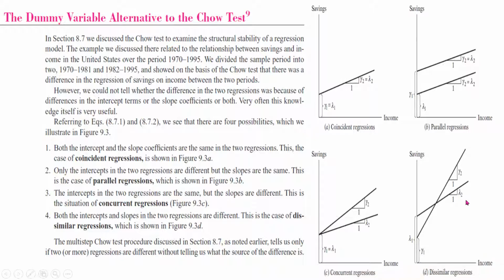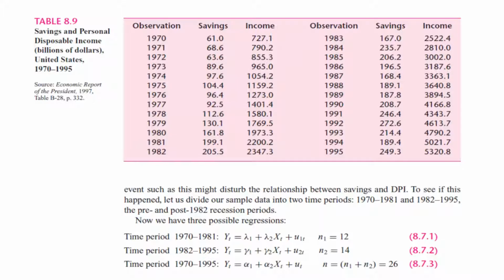So now we discuss the dummy variable alternative to the Chow test. If you haven't watched the chapter 8 video, then you probably need to watch it before you watch this one. From now onward we are discussing the Chow test, which is a structural break test. In the chapter 8 video I discussed in detail what is meant by a structural break and what the Chow test is. Just for a quick recap, if you have data, let me show you some data here.